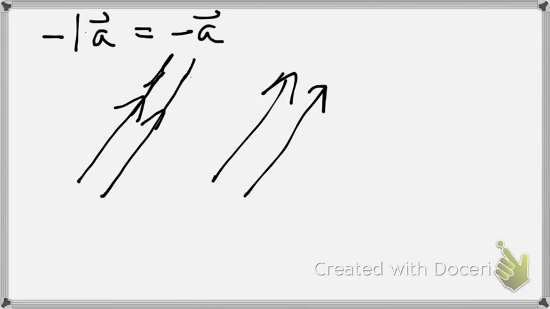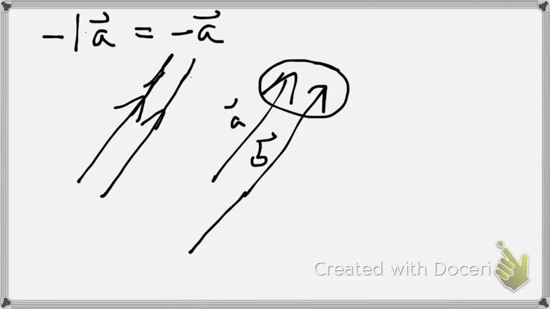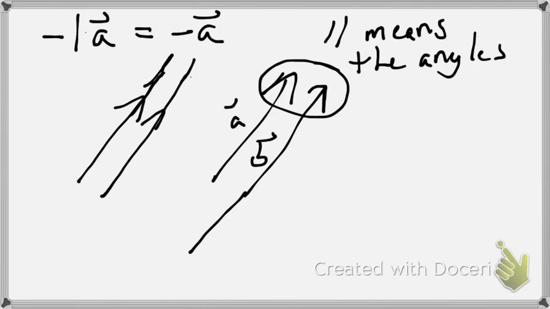They're headed in the same direction, and when we say parallel, we actually imply they're heading in the same direction. So if vector A, and we'll extend this one a little bit, and vector B are parallel, what we mean is that their angles are equivalent. So parallel means angles are the same.